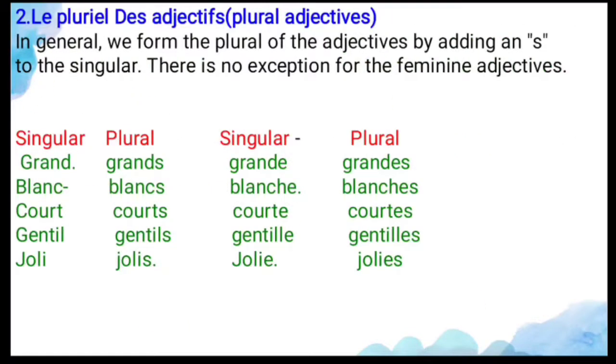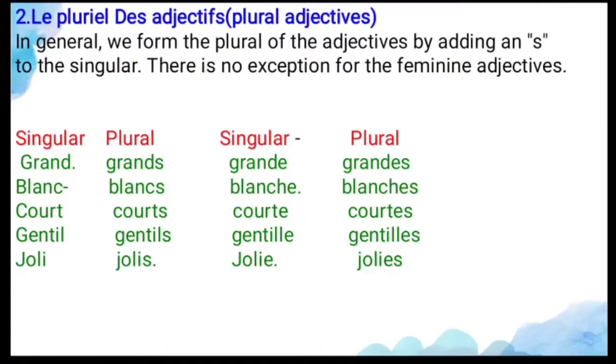And second, how do we form the plural adjectives? So le pluriel des adjectifs, that is, the plural adjectives. In general, we form the plural adjective by adding s to the singular, and there is no exception for the feminine adjectives. So for the feminine adjective also we have to add s only. For the masculine also we have to add s only.